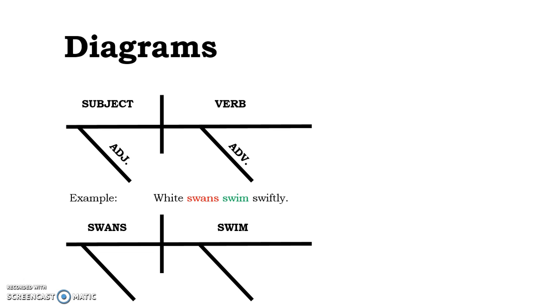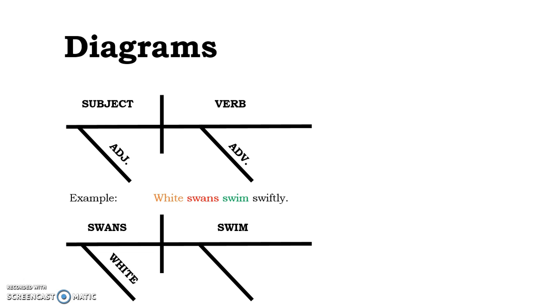What part of speech is this? Well, we know it's a word that's modifying the word swans, and that's a plural noun, so already that should suggest an adjective. But to be sure, we can ask ourselves, does the word white answer about the swans one of the three adjective questions? Which one, what kind, or how many? Yes, certainly it answers the what kind question. What kind of swans? White swans. So we know that this is an adjective, and we put it on a diagonal line beneath swans.